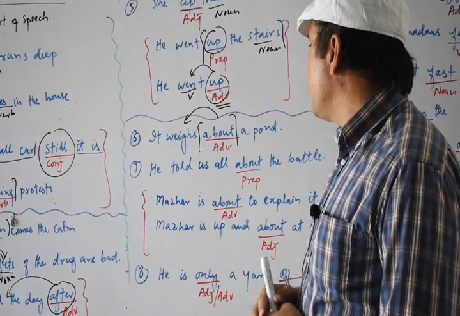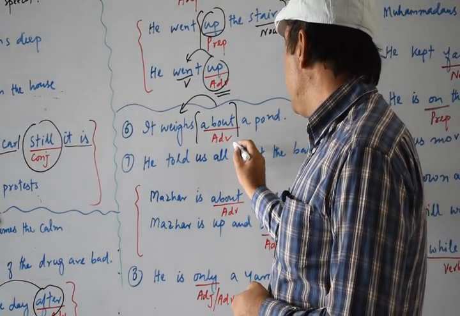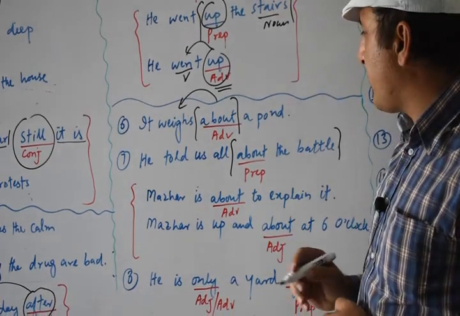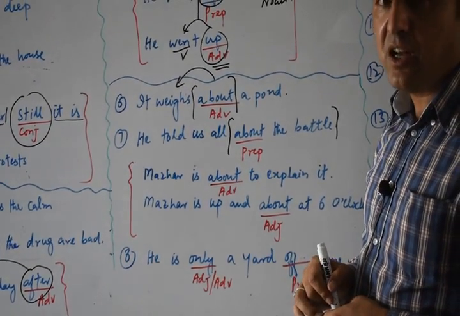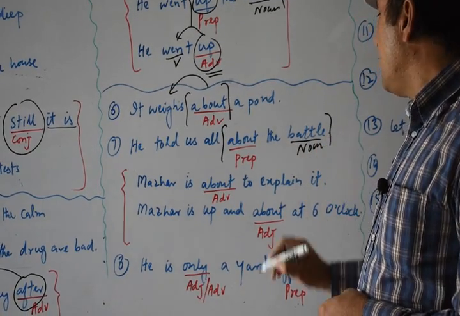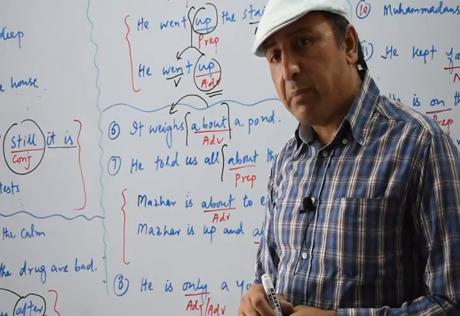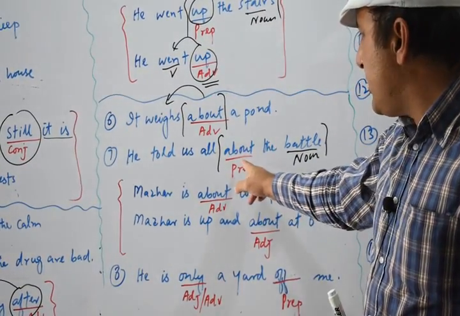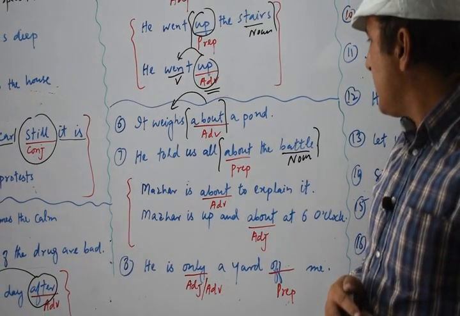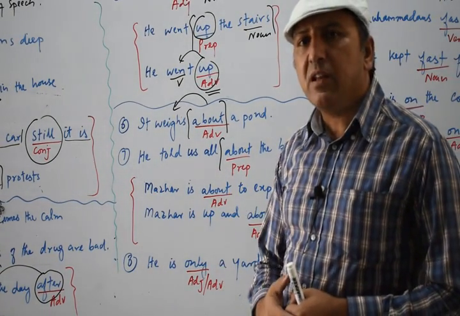Now the next sentence we have: he told us about the battle. Now you see, about, once again, is a phrase which starts with the preposition about and ends with the noun battle. Once again, it is a prepositional phrase. Now you see here this about, once again, works as a preposition. Okay. Now apart from that, we have some other examples.